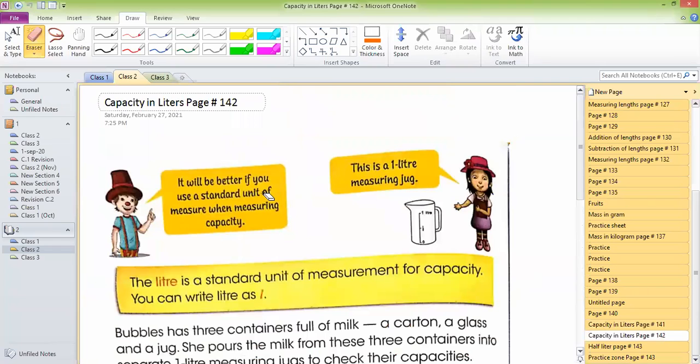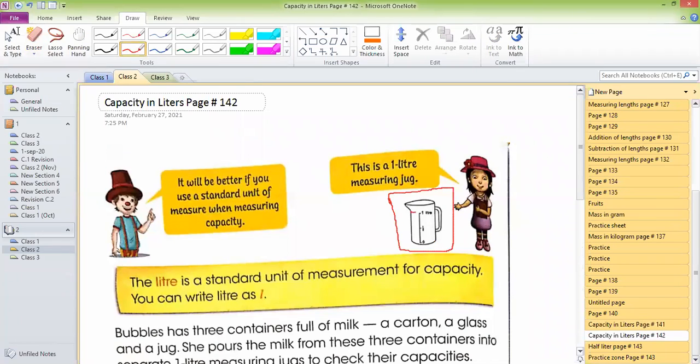It will be better, guys, if you use a standard unit of measure when measuring capacity. As I told you, if you want to measure capacity, it's better for you to use a standard unit. What is a standard unit? Like liter. Look here, this is called a liter jug.